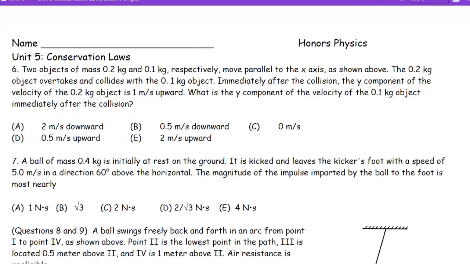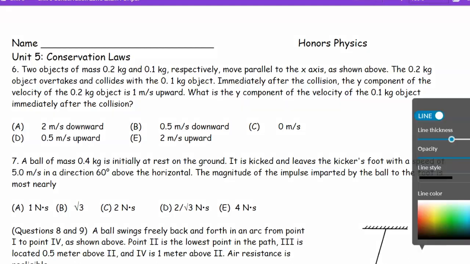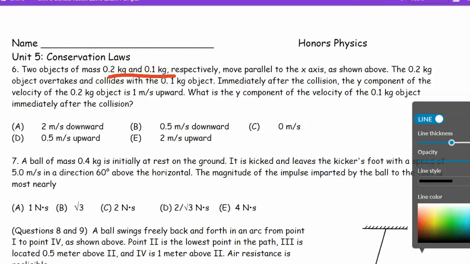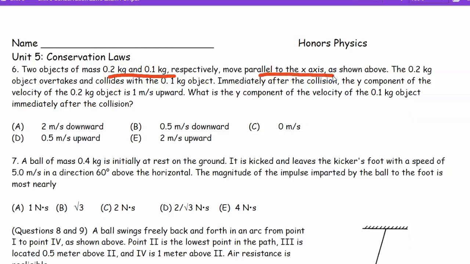This one is so good. This is a really good question. You've got these two objects, and we underline that, because I want my information to stand out. It's moving parallel to the x-axis. In the very beginning, before there's a collision, these two things have only x momentum, because they're only moving in the x direction. Then the fast one overtakes the slow one, which is the 0.1 kg. After the collision, the y component of the 0.2 kg object is given per second. What's the y component of the other one?